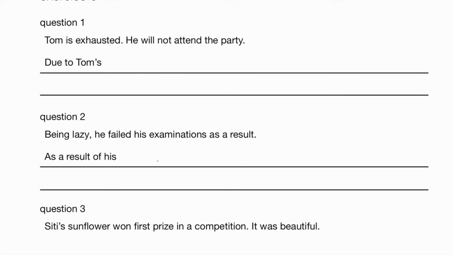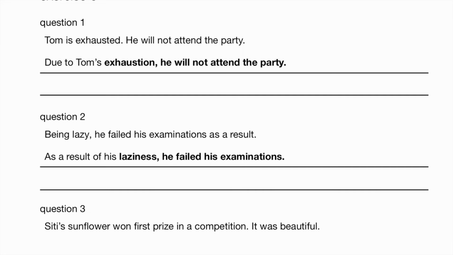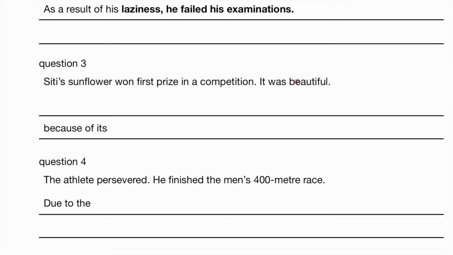What is the noun form of exhausted? So due to Tom's exhaustion, he will not attend the party. The noun form of lazy: as a result of his laziness, not with the Y, but with an I. What's the noun form of beautiful? So Sunflower won first prize in a competition because of its beauty.